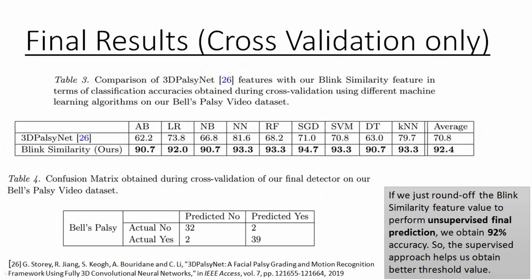Now, coming to the final results, recall that we have limited videos. The entire dataset consisted of only 75 videos. In that case, we could do only cross validation. Since our blink similarity is a feature, we compare it with learned features of 3D PalsyNet.